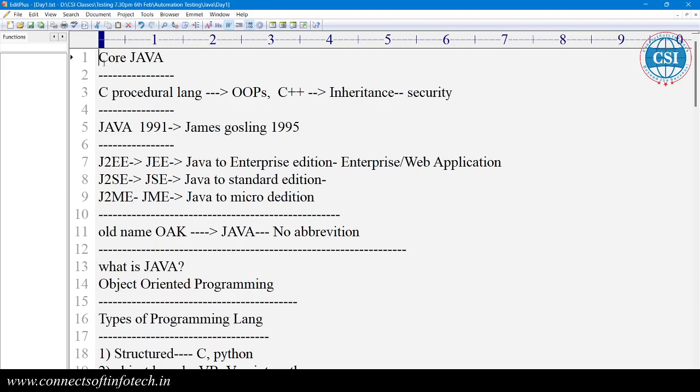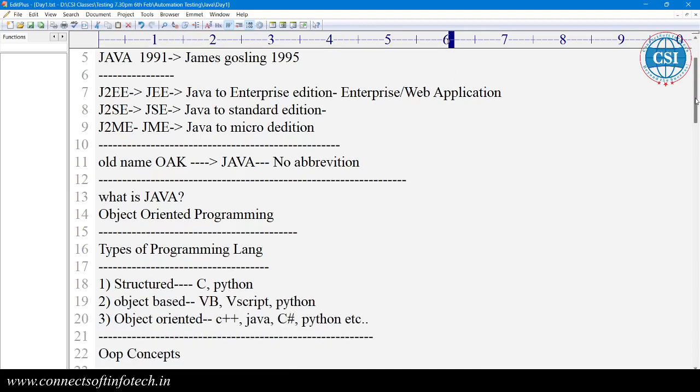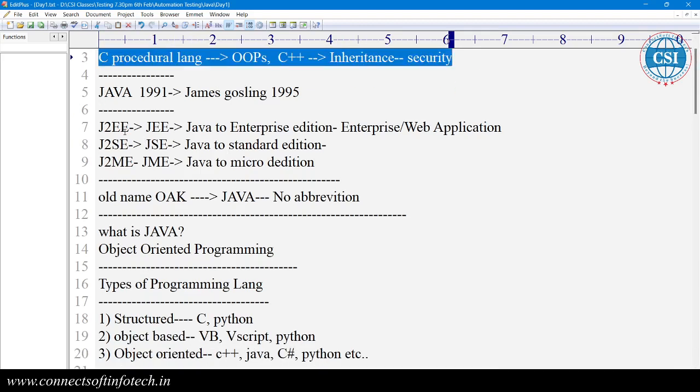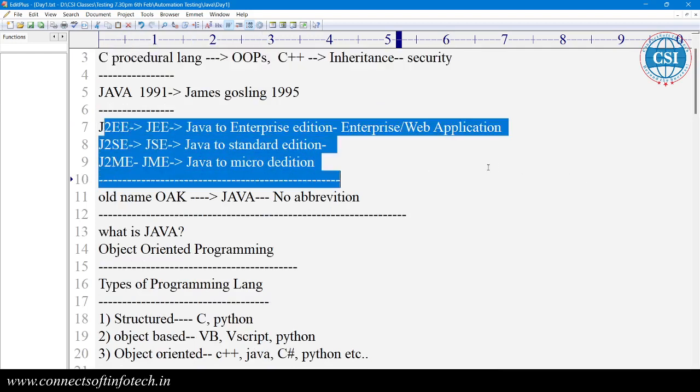Introduction about core Java. What is C? What is C++? Okay, some distinct different versions we have seen: Java J2EE, J2SE, J2ME.